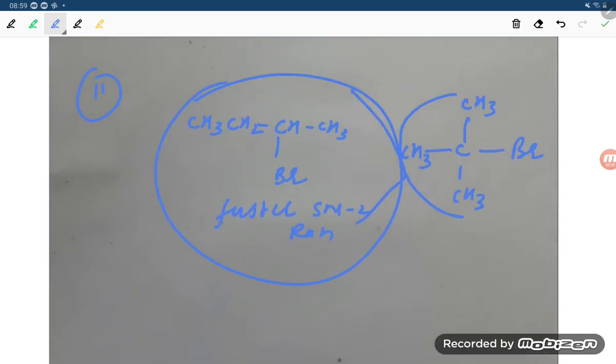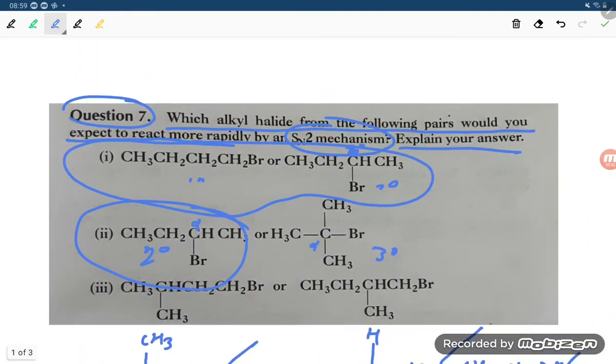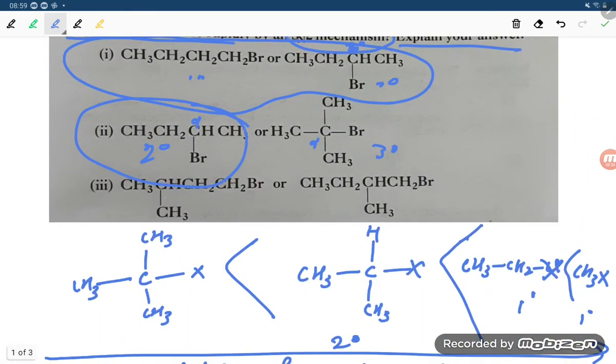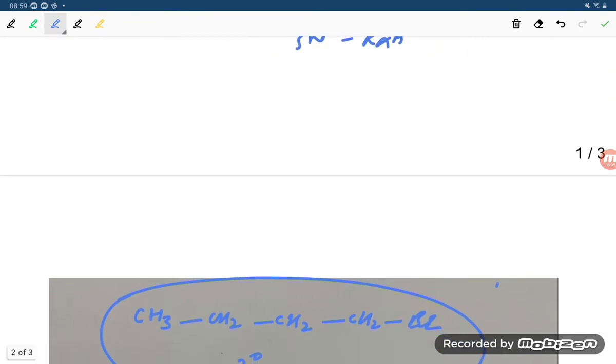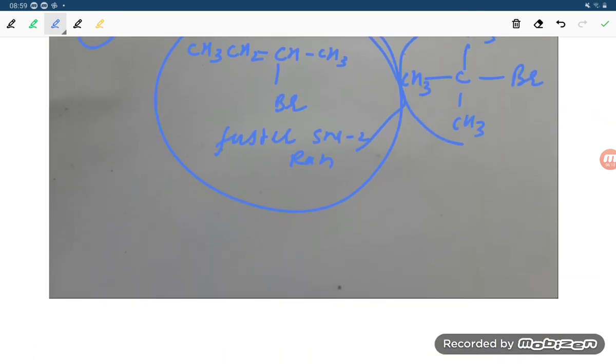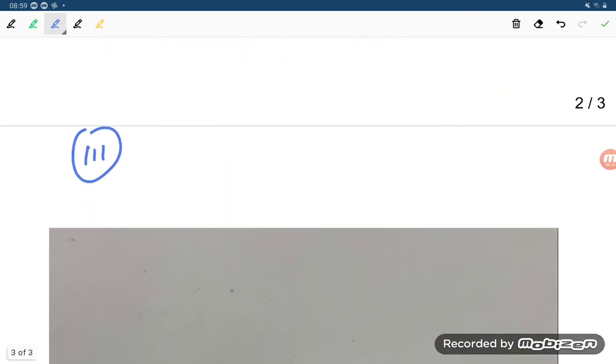Now let us see the third question, student. If you check the third question, this is 1 degree and this is also 1 degree. Both are 1 degree. First let us draw the diagram of both hydrocarbons, then try to understand which will give the faster SN2 reaction.